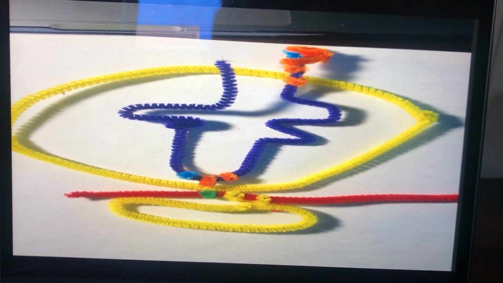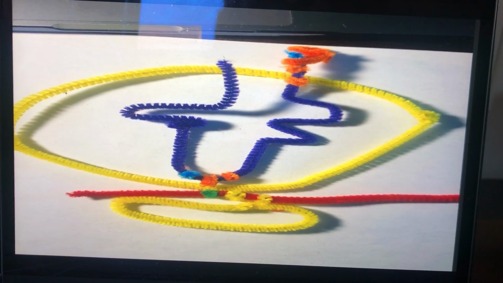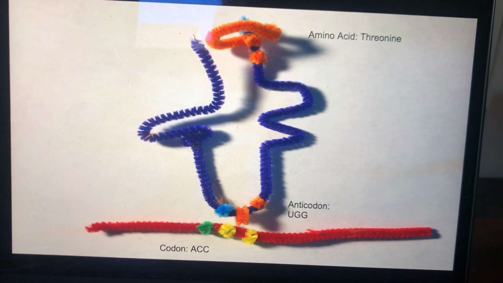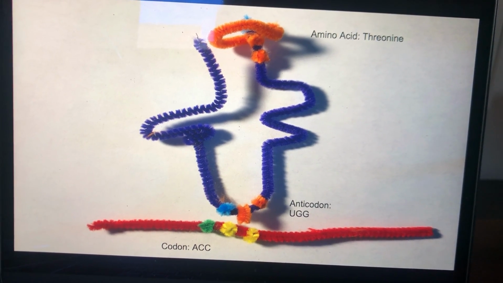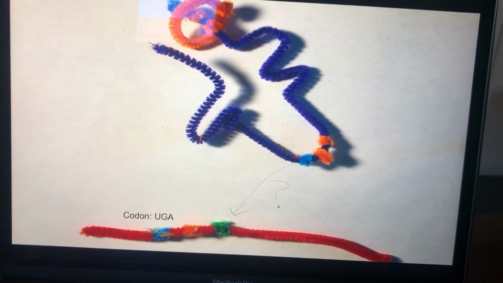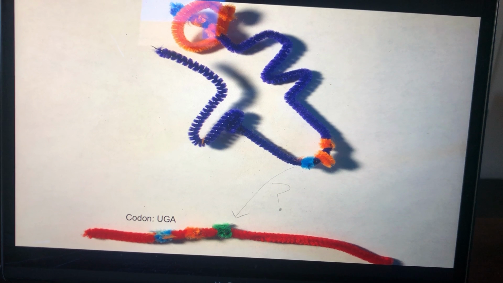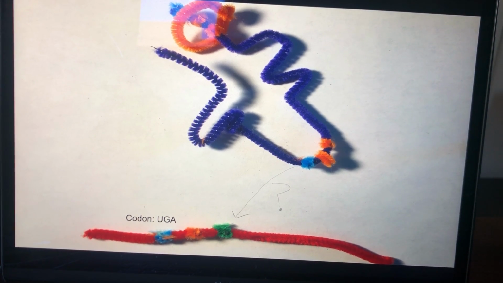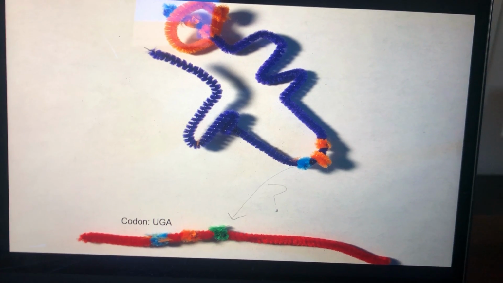There are many different ways that tRNA would not be able to act as an adapter molecule. Let's say, for example, a mutation in the DNA strand occurs, changing the coding for threonine, ACC, to a stop codon, UGA. Because tRNA is unable to recognize a stop codon, translation would end, which would result in a shortened and dysfunctional polypeptide product, which would likely not be useful for the cell and could cause a multitude of cellular issues.